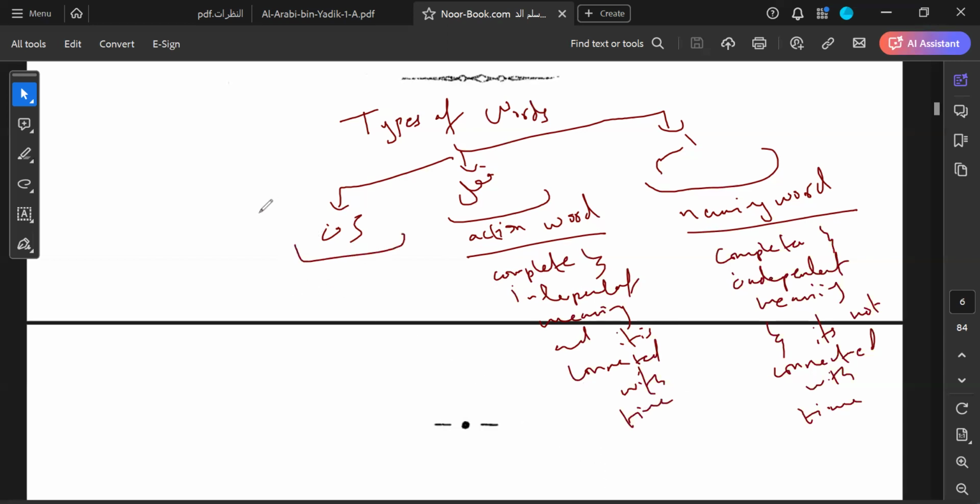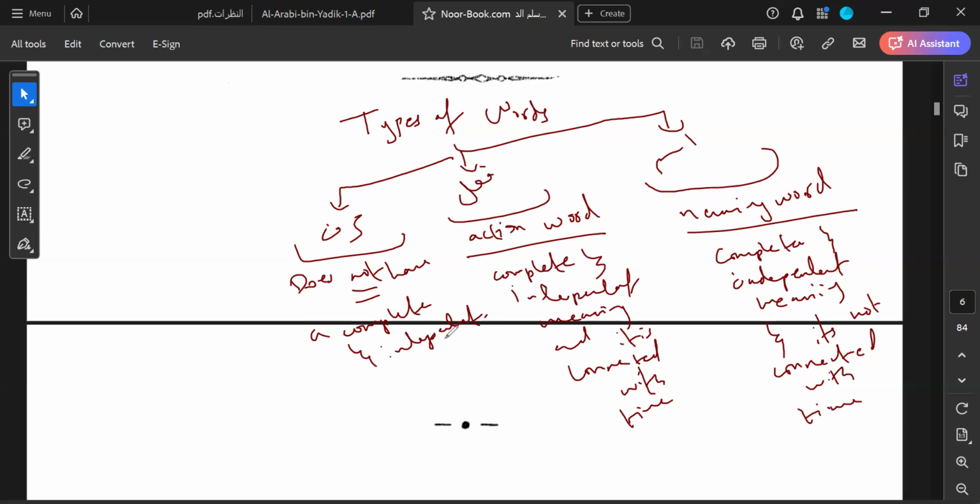Harf, or particle, on the other hand, a very simple definition of it is, it does not have a complete and independent meaning. Meaning, when you hear the word, you don't understand the complete meaning. Fi. What does fi here mean?